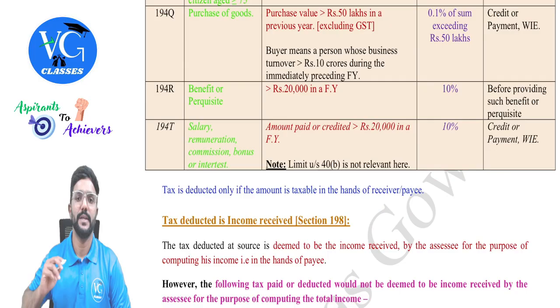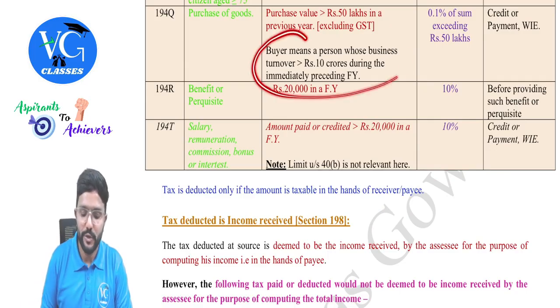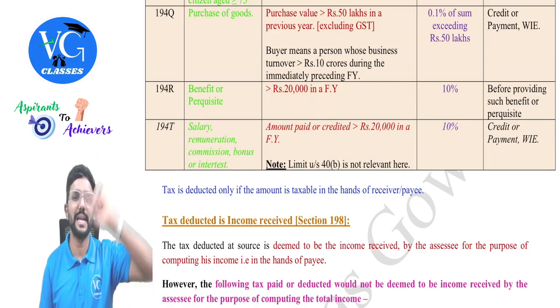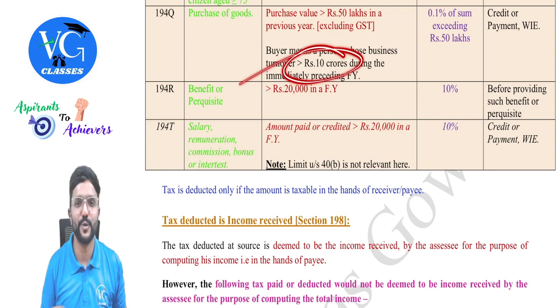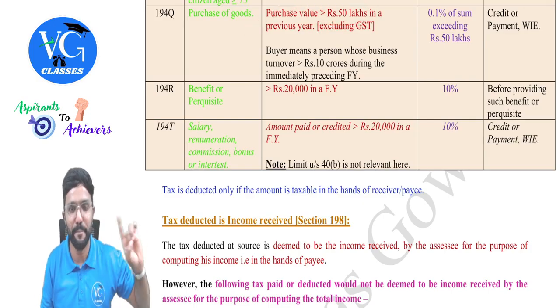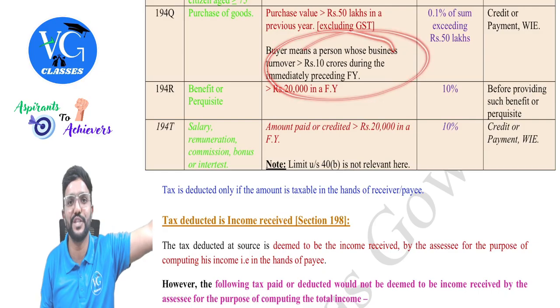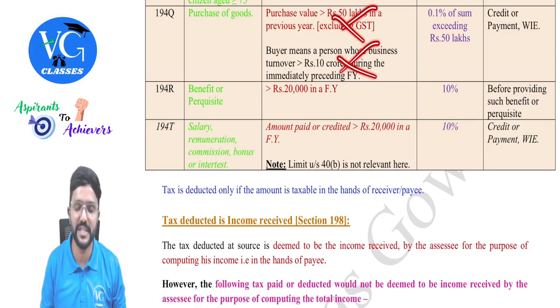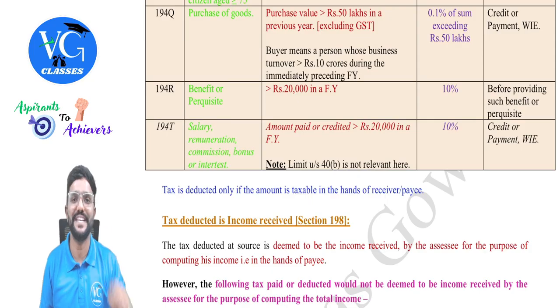And here, the buyer should deduct TDS only when his business turnover in the last financial year is more than 10 crores. Both conditions have to be satisfied, guys. That is, purchase value should be more than 50 lakh in the current year, and the buyer's business turnover in the last financial year should be more than 10 crore. Only then TDS has to be deducted. If any one of these conditions is violated, then no TDS. No TDS, guys.